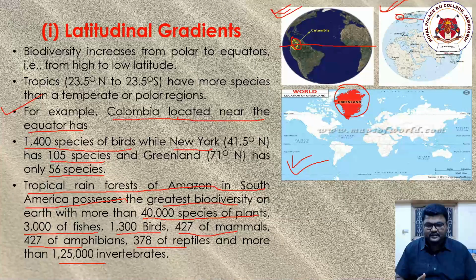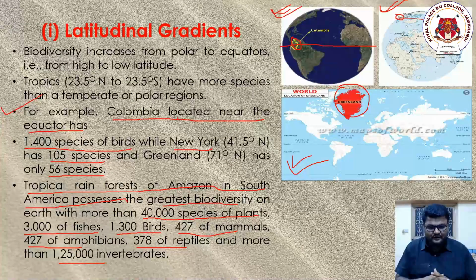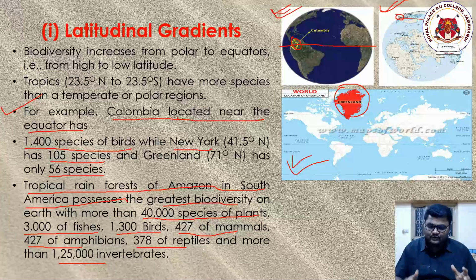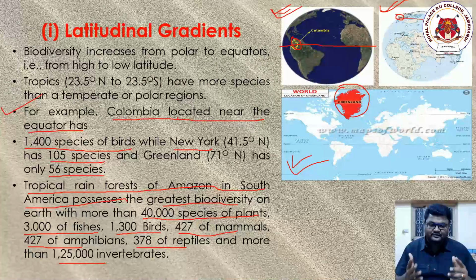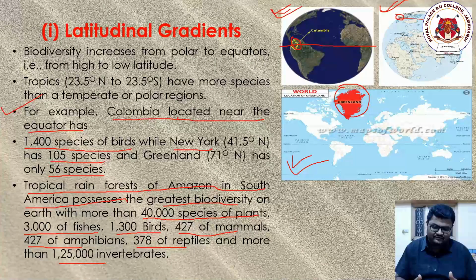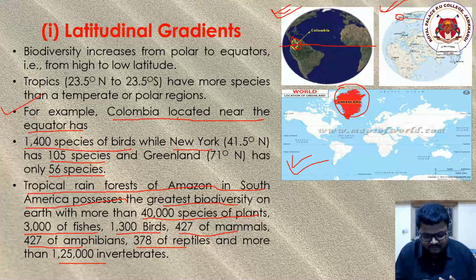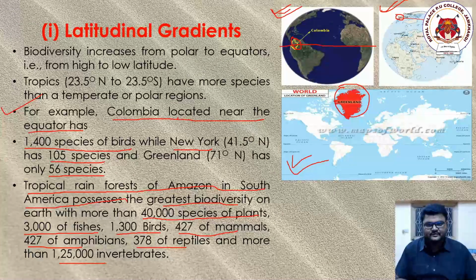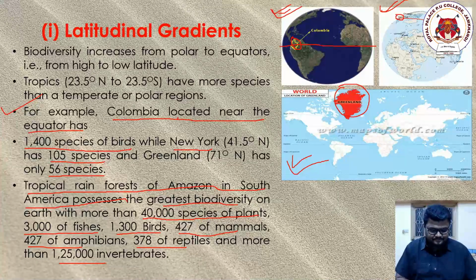So once again I am telling you that the Amazon rainforest has got a variety of organisms present in it. Out of that, 40,000 species of plants, 3,000 fishes, 1,300 birds, 427 mammals, 427 amphibians, 378 reptiles, and more than 1,25,000 invertebrates. All these values are data. Once again I am repeating it.